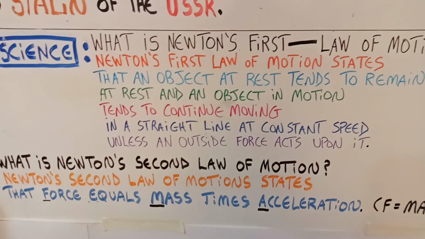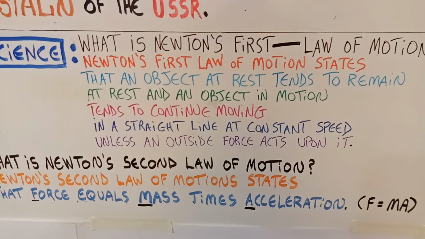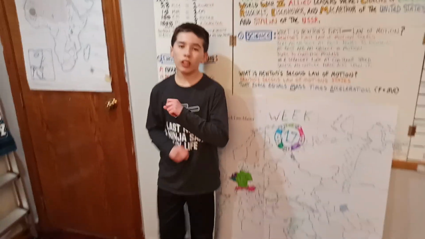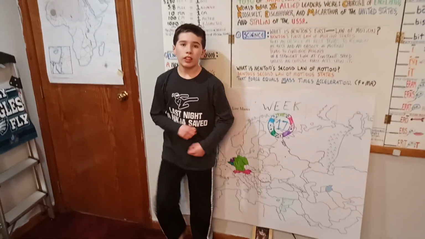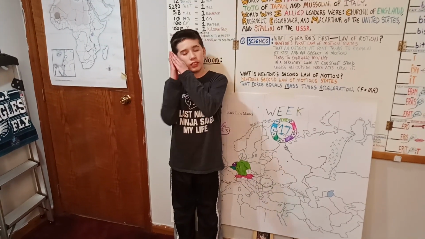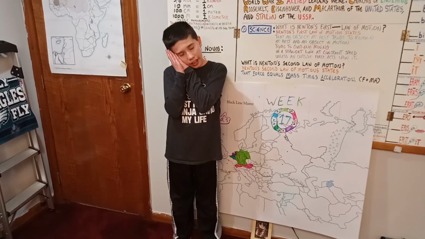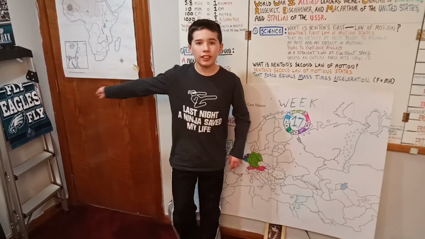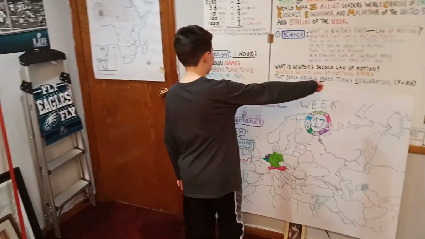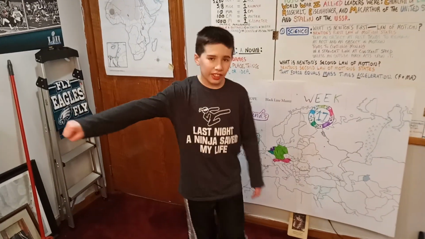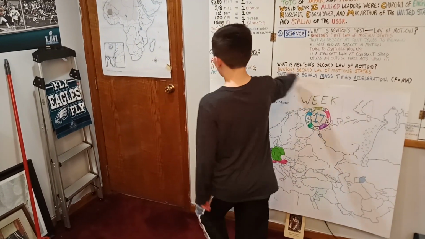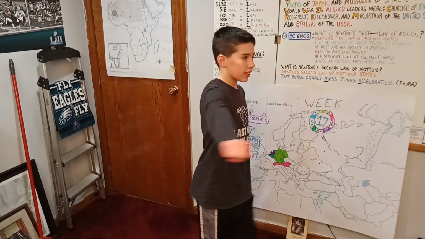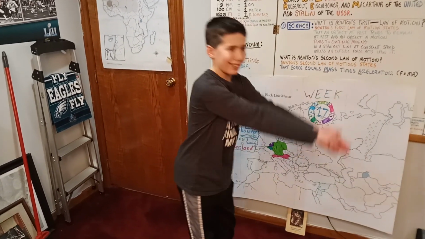Here we go. What is Newton's first law of motion? Newton's first law of motion states that an object at rest tends to remain at rest, and an object in motion tends to continue moving in a straight line at constant speed unless an outside force acts upon it.